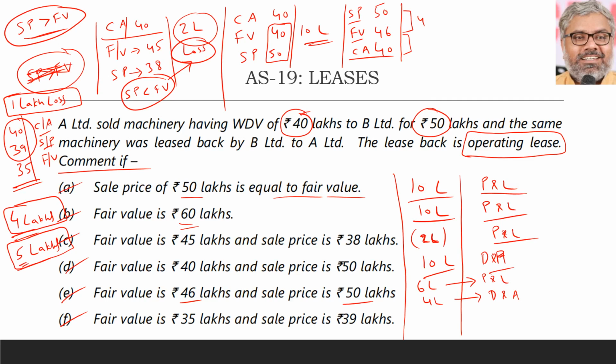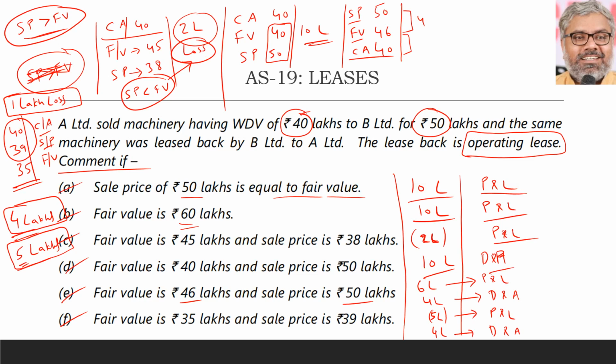So the loss of 5 lakhs has to be recognized immediately, 5 lakhs loss should be recognized immediately, and 4 lakhs profit should be deferred and amortized. That is the final treatment of F point.